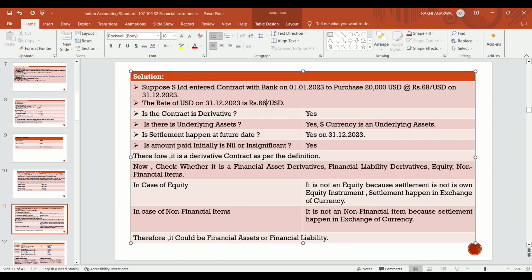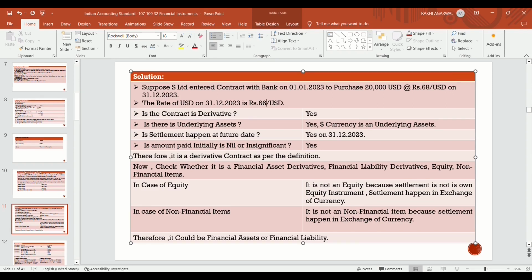Yes, in this case, settlement happens on a future date, that is, the contract is prepared on 1st January and the settlement happens on 31st December 2023. Is the amount paid initially nil or insignificant? Yes, because no amount is paid initially. So it fulfills all the conditions of the definition of a derivative. Therefore, it is a derivative contract as per the definition of derivative.